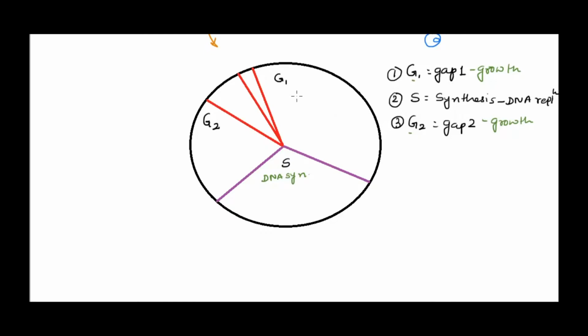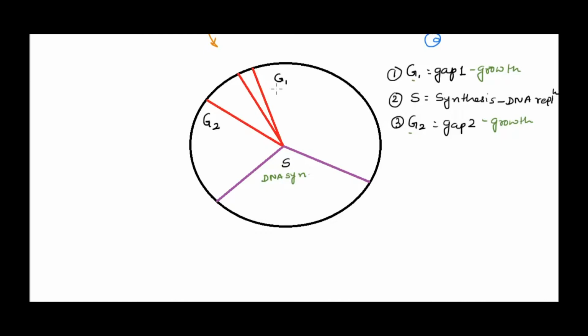And what happens in G1 and G2 is actually preparation for whatever phase follows. Let's say, for example, G1 is followed by the synthesis phase. In the synthesis phase, as I said, DNA synthesis occurs, right? So for DNA synthesis, to replicate the DNA, the cell needs a lot of things, right? The cell will need proteins, so a lot of RNA synthesis, a lot of protein synthesis, a lot of nutrient accumulation has to be there, right?